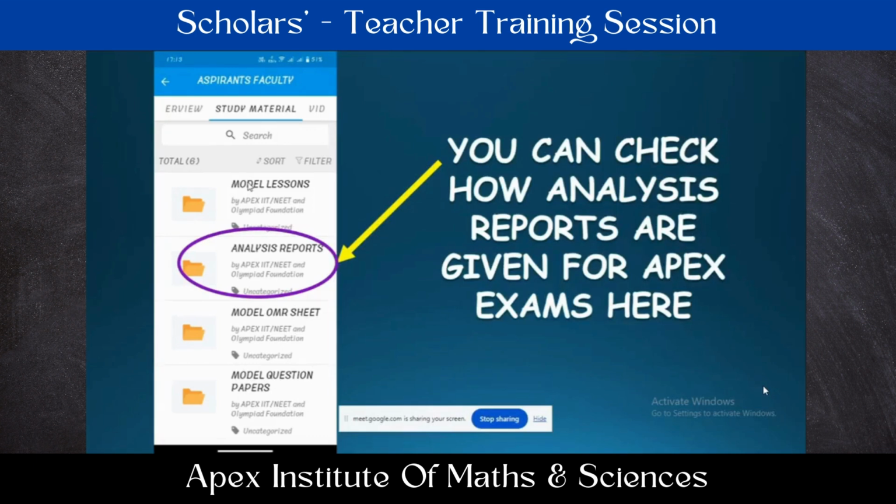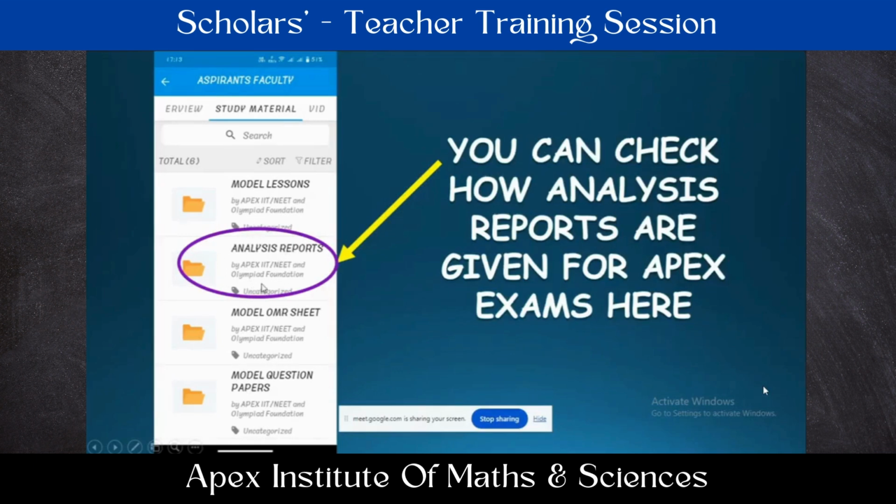Along with that, every student's response sheet also will be there. That represents the particular student's performance in the examination. It means what is the answer marked by the student for the first question, what actually is the correct answer, whether it is right or wrong, and if it is right, how many marks they have secured. In this way, a question-to-question response sheet will also be given. To give some awareness about that, we have mentioned it here. You can check those all after installation of the mobile app.